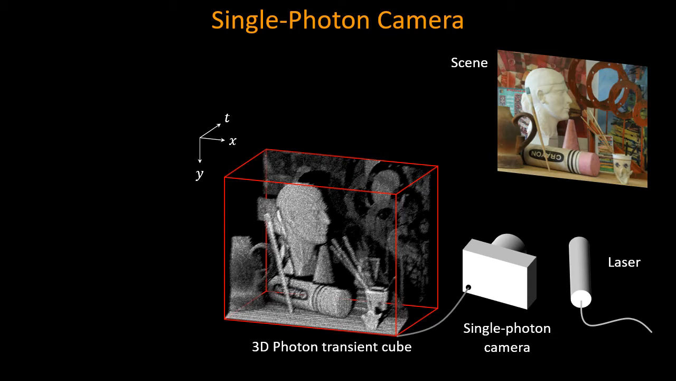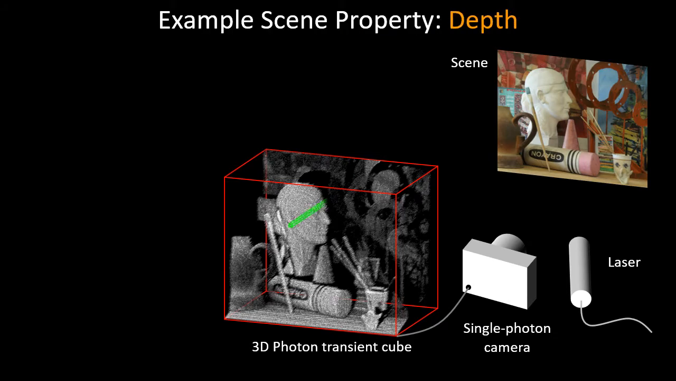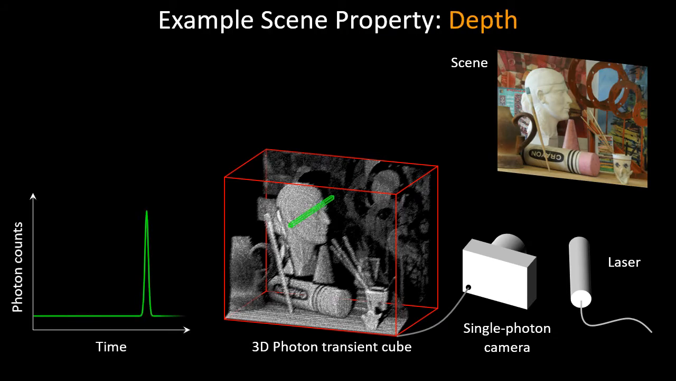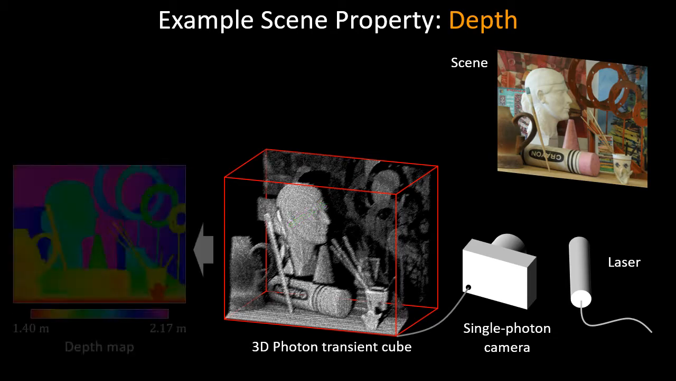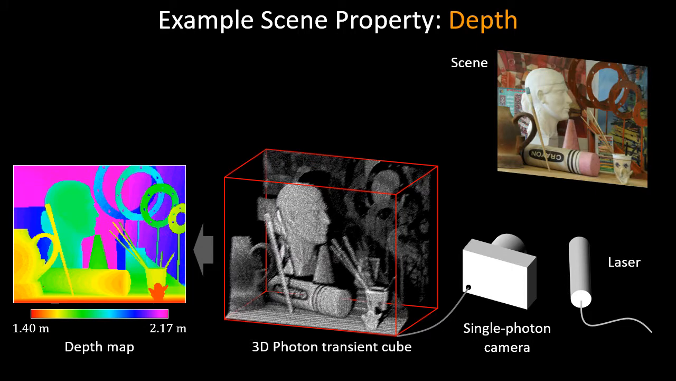So let's take a closer look at this photon transient cube. Each pixel in this cube provides a histogram of photon counts as a function of time. We can measure various scene properties from these photon histograms. For example, we can estimate the depth at a pixel by locating the peak of the histogram. Then repeating this at each pixel in the cube, we can recover a depth map, as shown here.